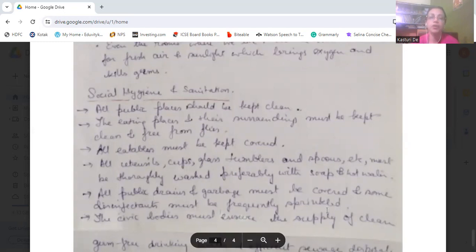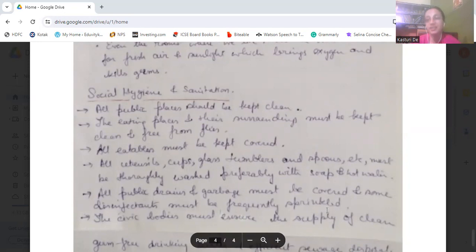Then all eatables must be kept covered. The cooked food and cut fruits which we want to eat should be kept covered if we keep them on the table or just before serving. We should keep them covered after cooking so that flies and other germs do not sit on the food. That can contaminate the food.